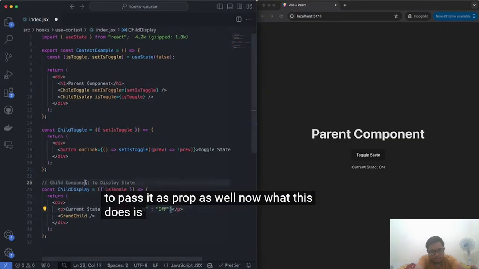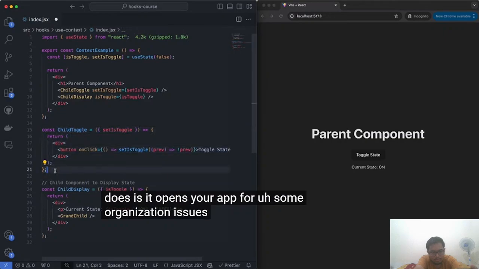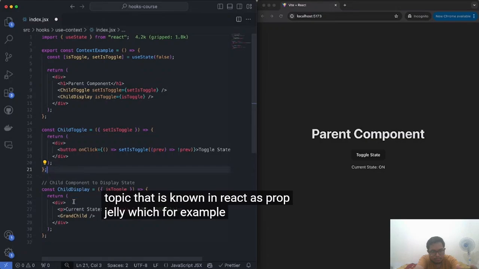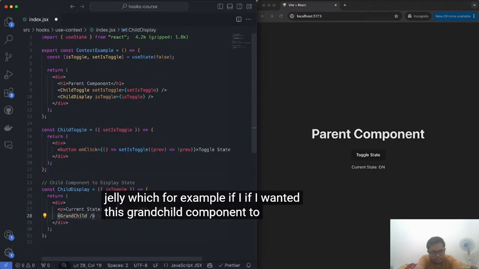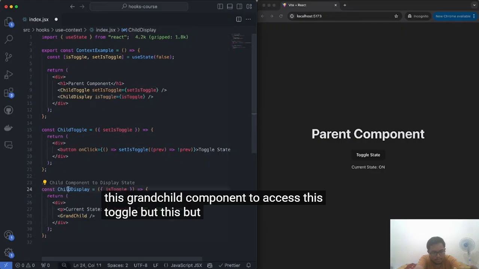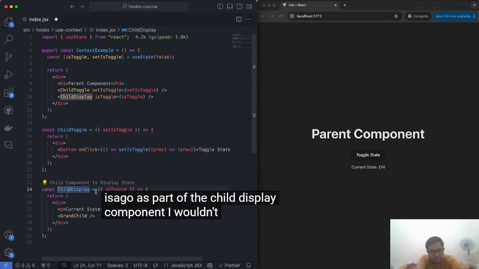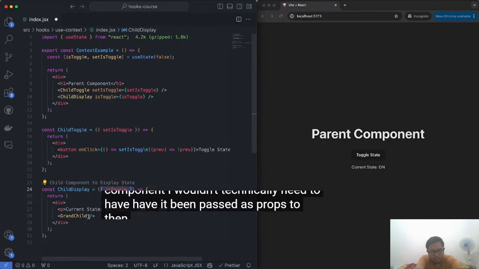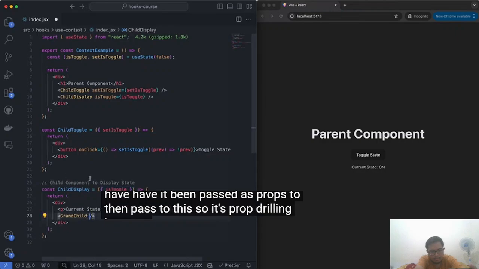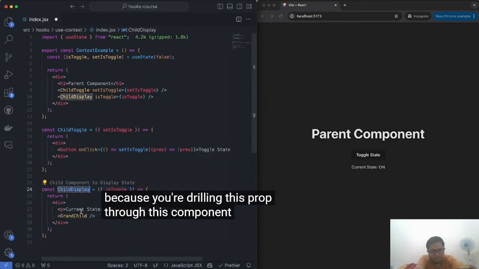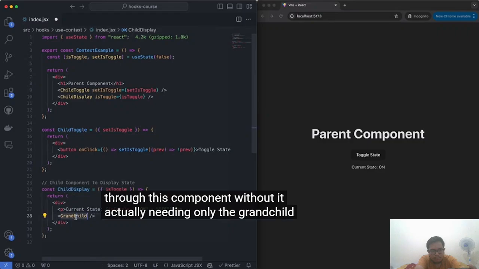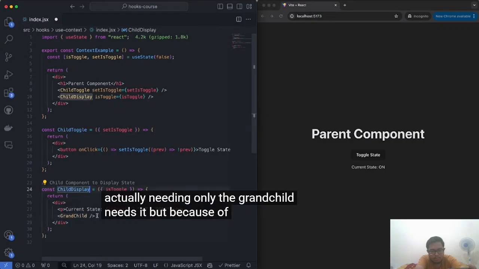Now, what this does is it opens your app up to some organization issues. It introduces a topic that is known in React as prop drilling, which, for example, if I wanted this grandchild component to access the isToggle, but I didn't need this isToggle as part of the child display component, I wouldn't technically need to have it passed as props to then pass to this. So it's prop drilling because you're drilling this prop through this component without it actually needing it. Only the grandchild needs it. But because of how it is set up right now, you would have to do that.